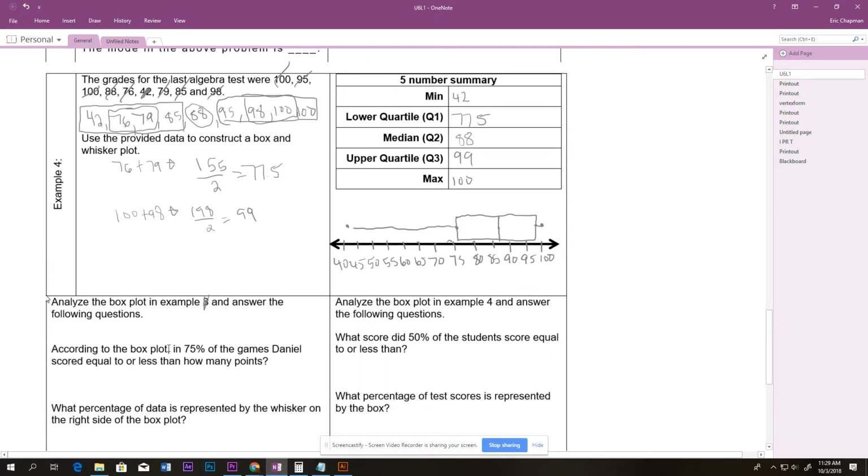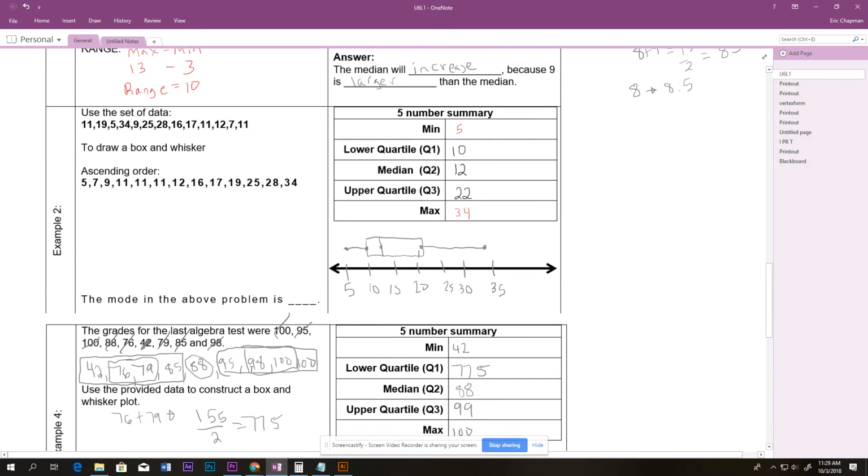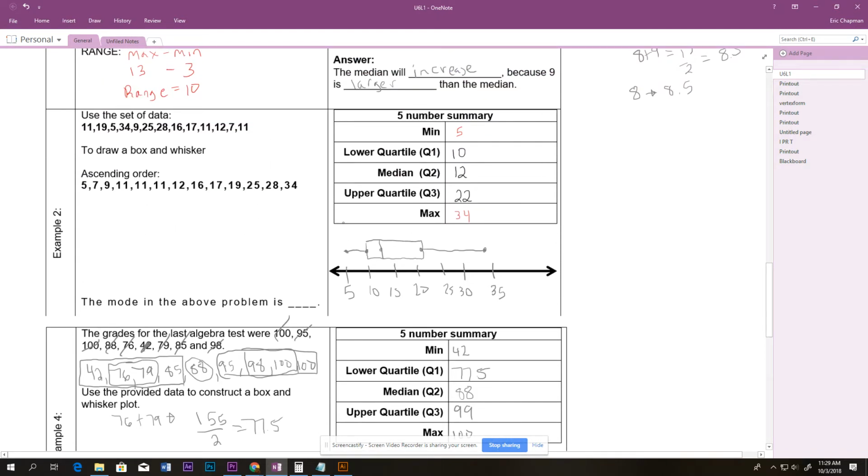According to the box plot, in 75% of the games Daniel scored equal to or less than how many points? You have to remember that this is 25, this is 25, and this is 25. So that is this number right there.